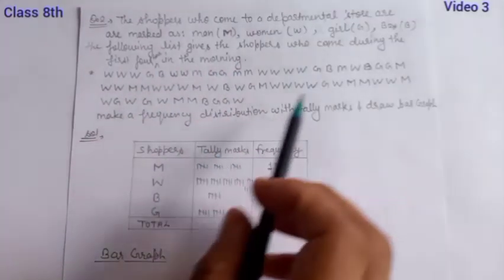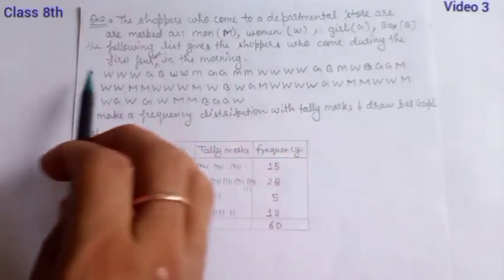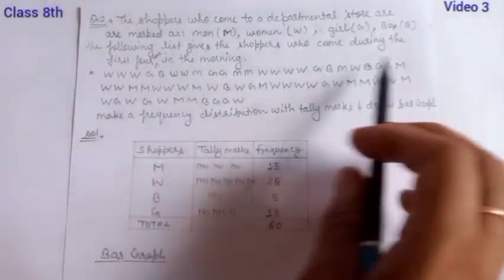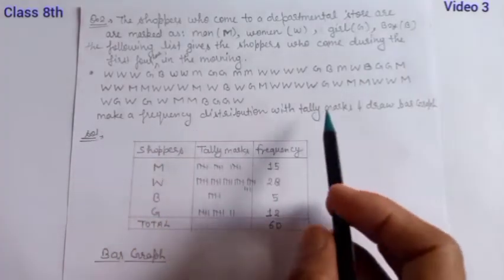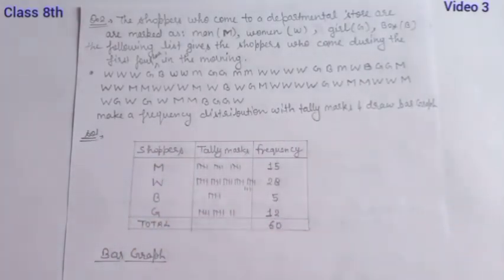Here you see the observations, the raw information collected and written. Now we have to make a frequency distribution with tally marks and draw a bar graph for this. Yes, we can draw only a bar graph here because the data is individual. In the shop, only men, women, boys and girls come.